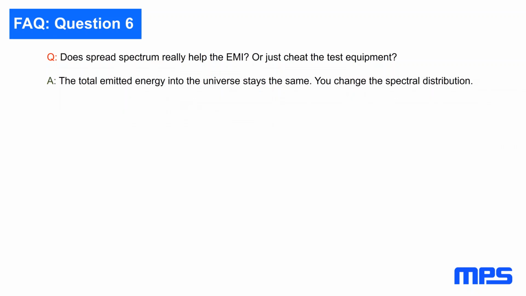Does spread spectrum really help EMI, or is it just cheating the test equipment? In general, the energy you create is the same. It's just distributed differently over the frequency. So it's more a philosophical question. Yes, your EMI receiver will see fewer spurs, but that's what your customer usually pays you for. You have to pass limits. That's how you do it. He doesn't care.